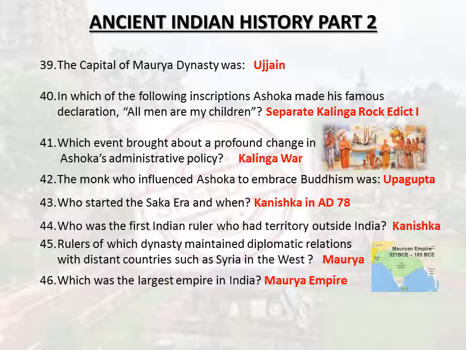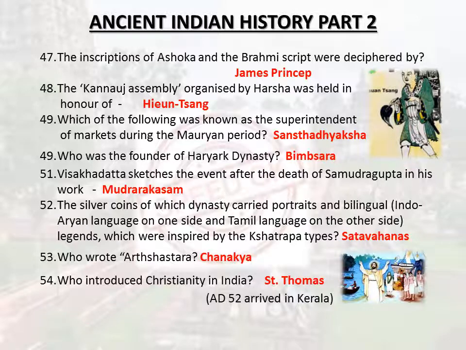In which of the following inscriptions Ashoka made his famous declaration, "All men are my children"? Separate Kalinga rock edict. Which event brought about a profound change in Ashoka's administrative policy? Kalinga War. The monk who influenced Ashoka to embrace Buddhism was Upagupta. Who started the Saka era and when? Kanishka in AD 78. Who was the first Indian ruler who had territory outside India? Kanishka. Rulers of which dynasty maintained diplomatic relations with distant countries such as Syria in the west? Maurya. Which was the largest empire in India? Maurya Empire. The inscriptions of Ashoka and the Brahmi script were deciphered by James Prinsep.